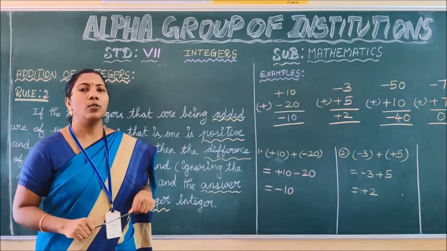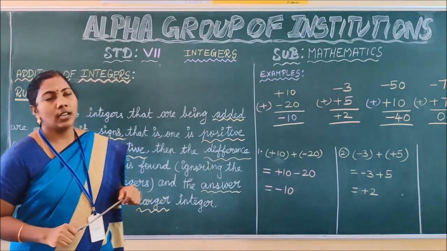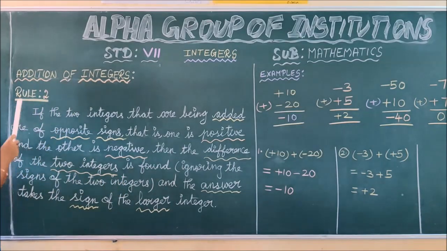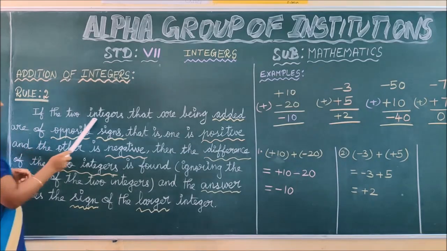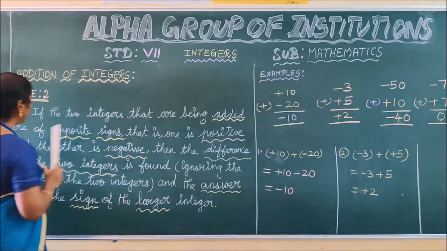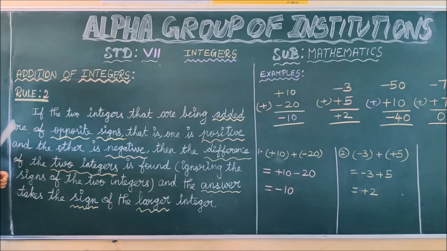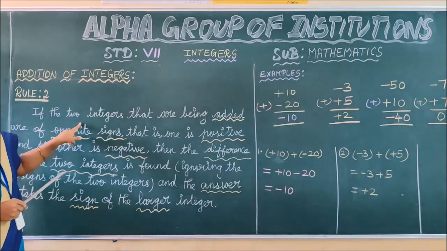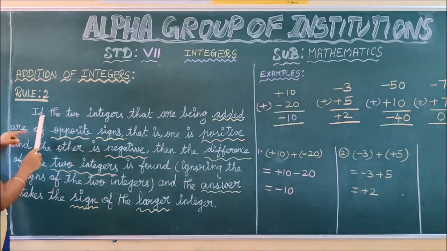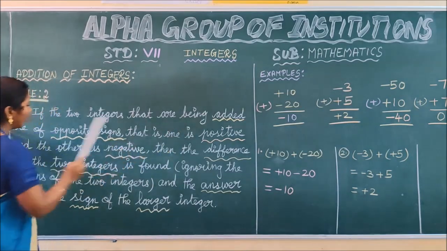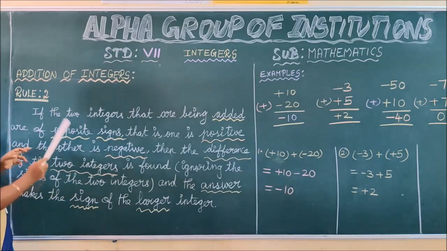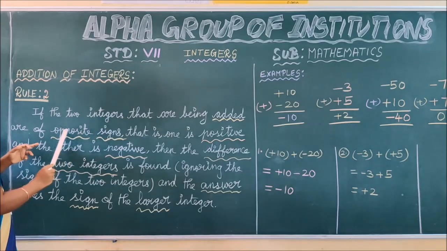Thus, children, we have learned the rule 1 for addition of integers. Next, we are going to see the rule 2 for addition of integers. Read this line along with me, children: if the two integers that are being added are of opposite signs. In rule 1, it was given that the two integers being added are of the same sign. But in this rule 2, the two integers are of opposite signs. What are the two signs we have? Plus and minus.